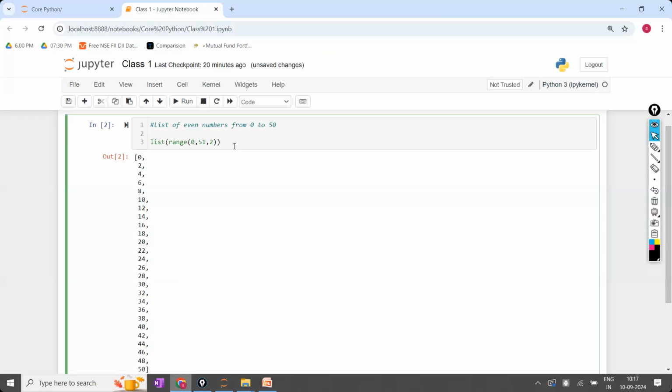You have left the company. A new person has joined in place of you, and he has to continue with the Python code. Now he has to understand from top to bottom what you have written. He has to see the purpose you have written it for. If comments are there, he'll understand easily.